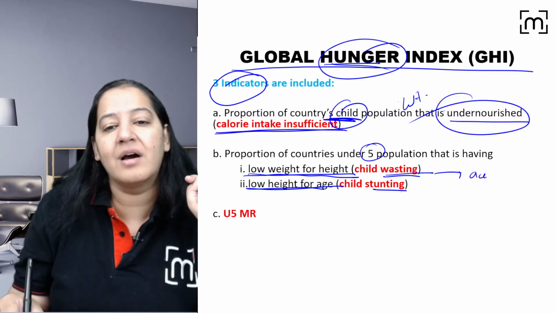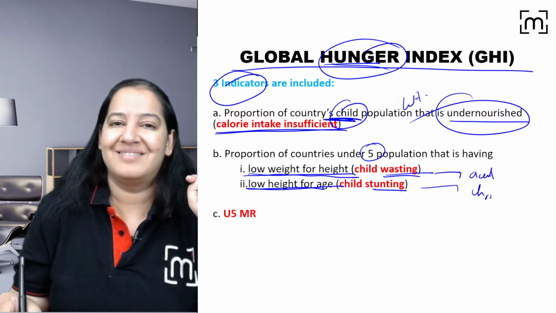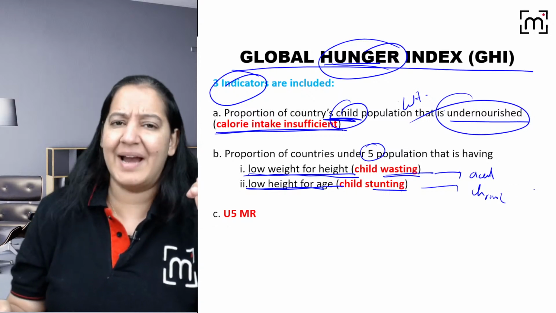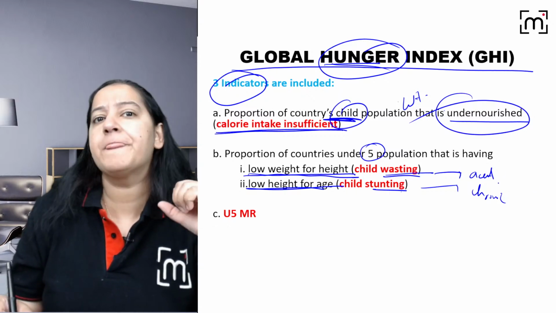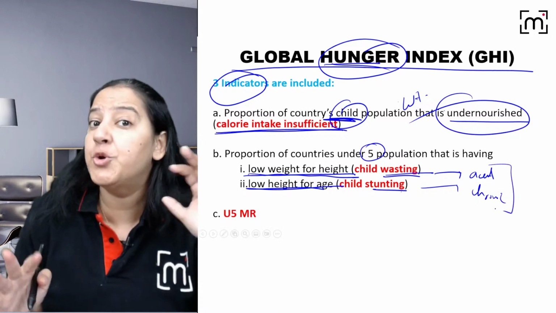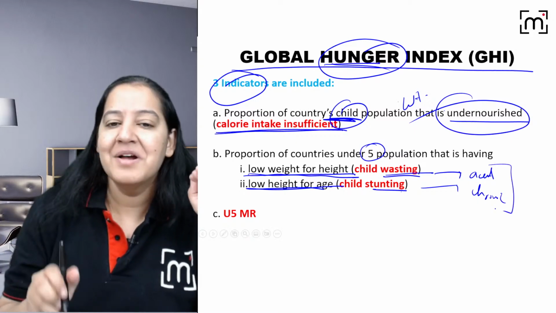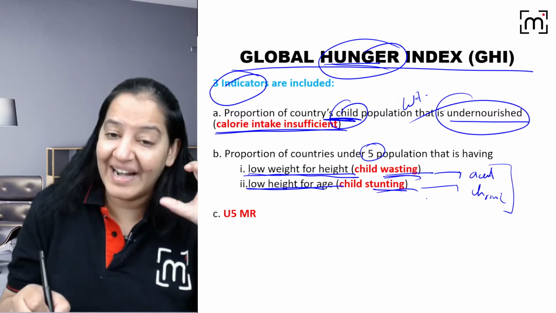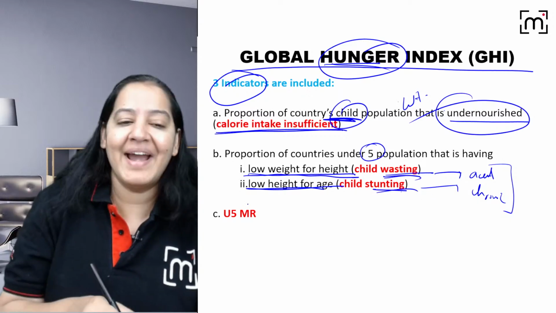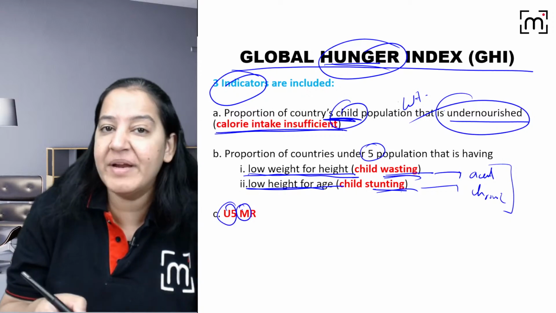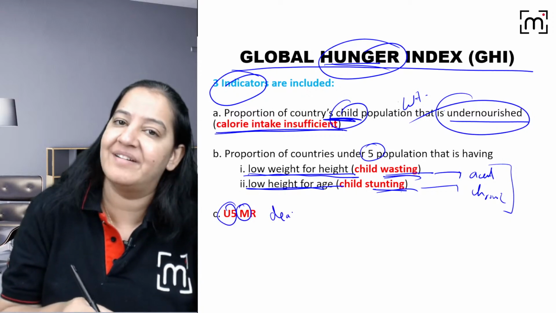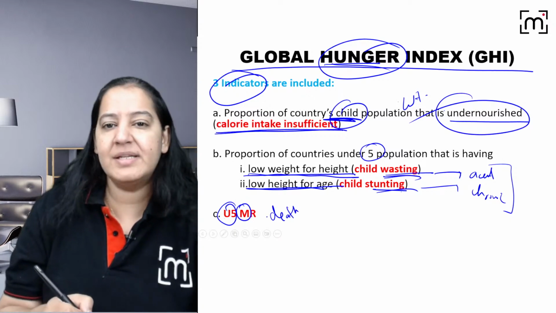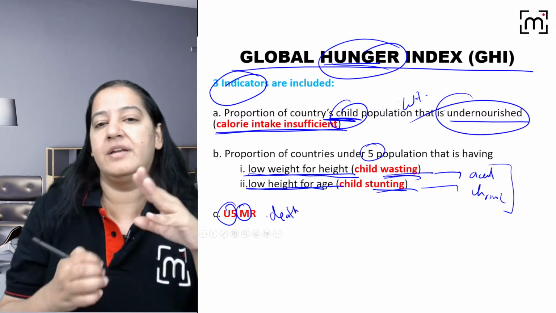Wasting is acute hunger and stunting is chronic hunger. I guess you can understand these points. If you don't understand, these will be dealt in pediatrics also. But I will tell you the details when I teach you the nutrition chapter in PSM, right? So in your country, how many children have wasting and stunting? That indicates the hunger of your country. And under 5 mortality: how many children are dying? The death of a child, right? Under 5 mortality rate. So these 3 things indicate the hunger in a country.